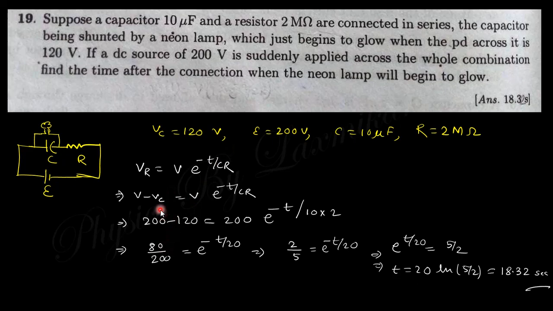Put in the values: V is 200, VC is 120, and V is 200 again, divided by 200. Taking this difference, 80, and dividing by this, finally you will get this expression, and just do this calculation, you can find the value of time.